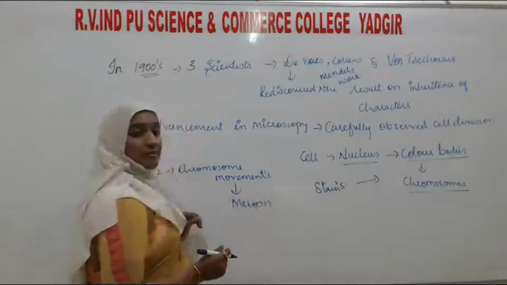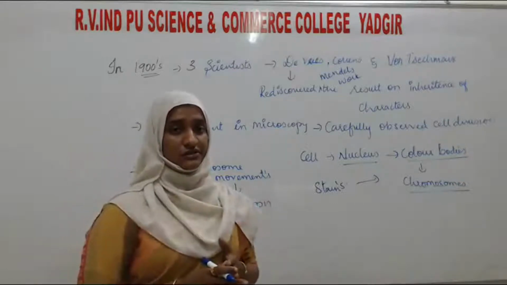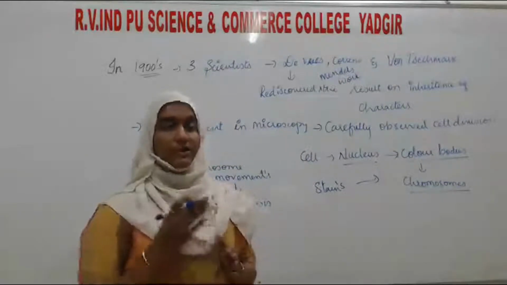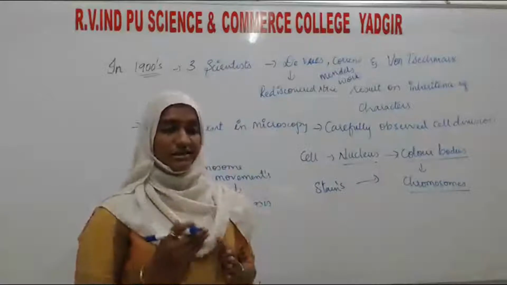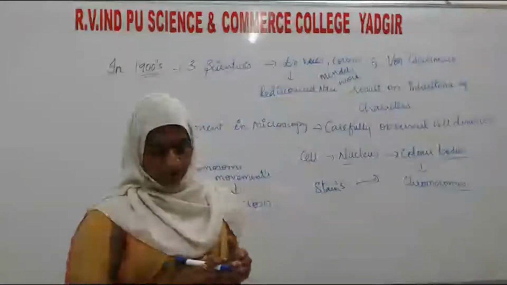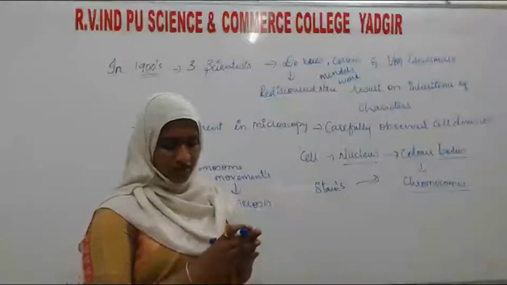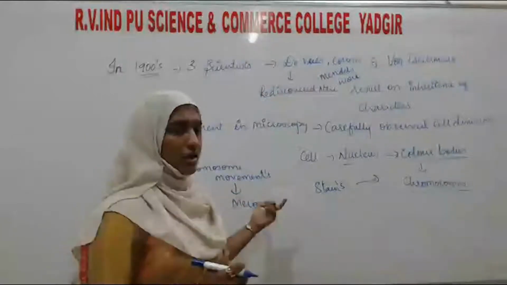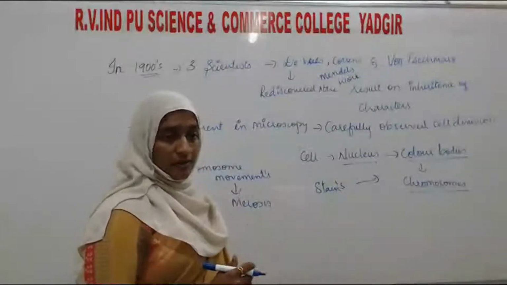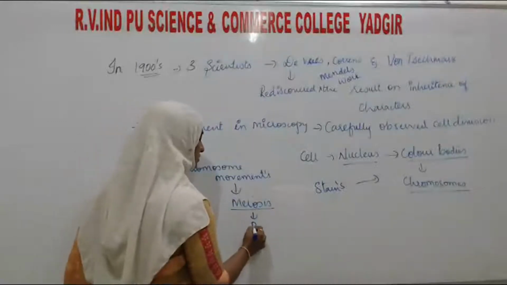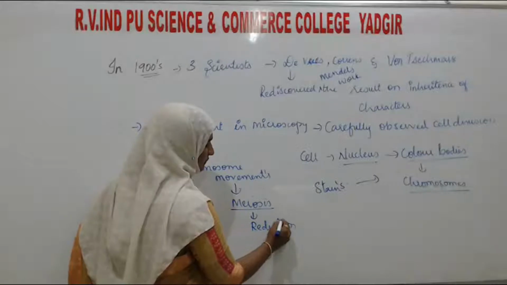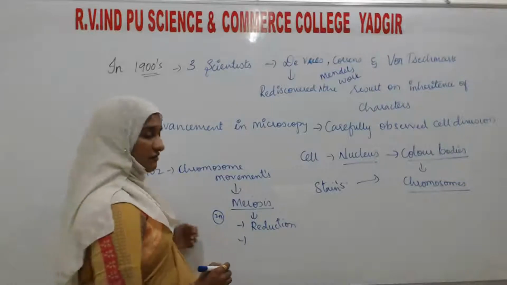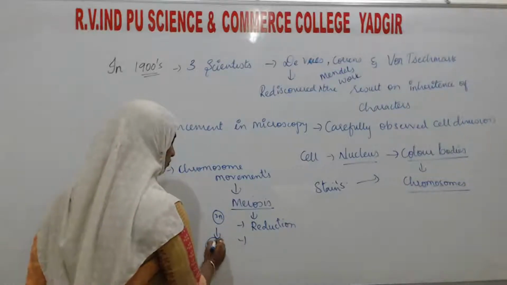On that day, I had explained to you about mitosis and meiosis. What is the difference between mitosis and meiosis? Mitosis is an equational division. Meiosis is a reductional division. So here the meiosis had been worked out. Meiosis, which is the reduction division, when one cell undergoes meiosis, produces how many daughter cells? That is 4 cells.